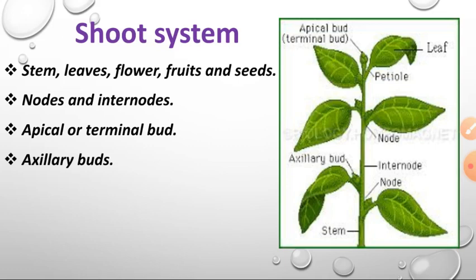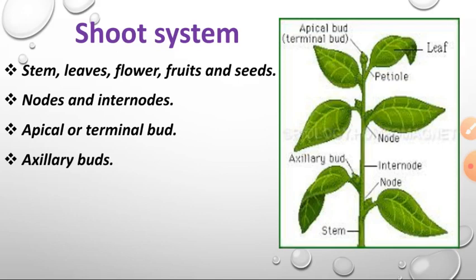Above the ground, the part of the plant is called shoot system, and it grows towards sunlight, and it has nodes and internodes, whereas in the root system there are no nodes or internodes.